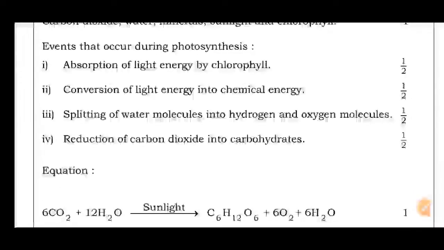Events that occur during photosynthesis: absorption of light energy by chlorophyll, conversion of light energy into chemical energy, splitting of water molecule into hydrogen and oxygen, reduction of carbon dioxide into carbohydrate. These are the events that occur during photosynthesis.